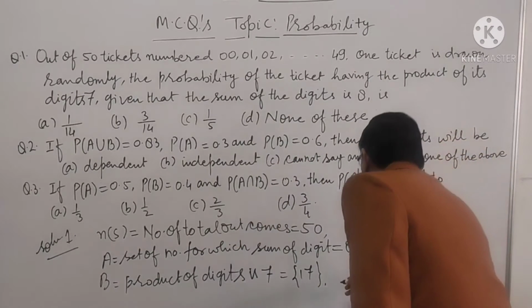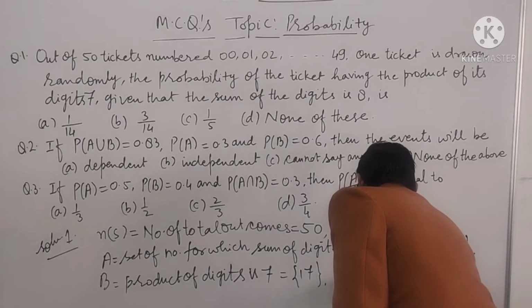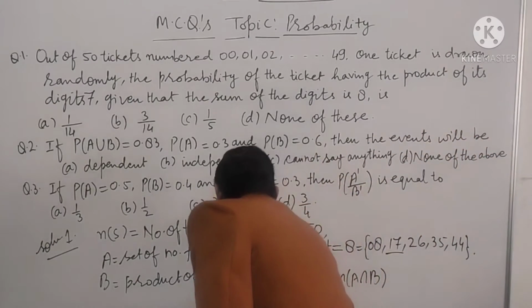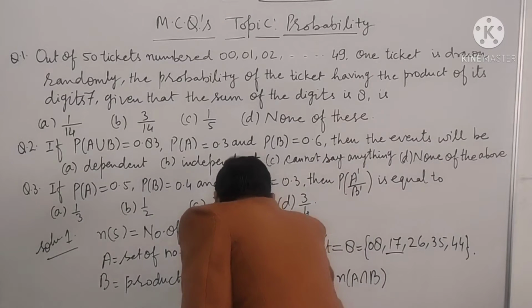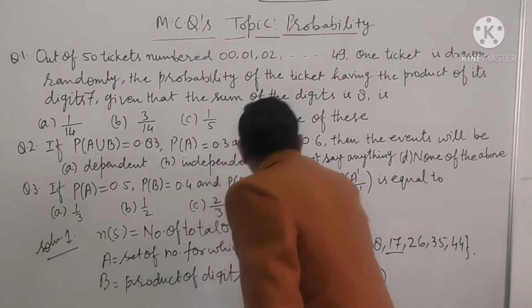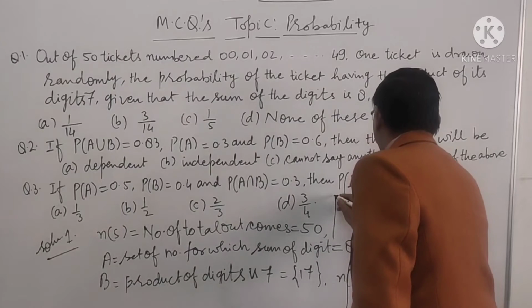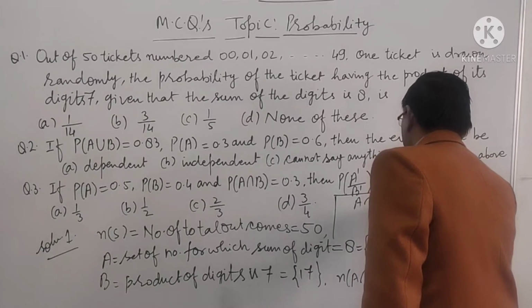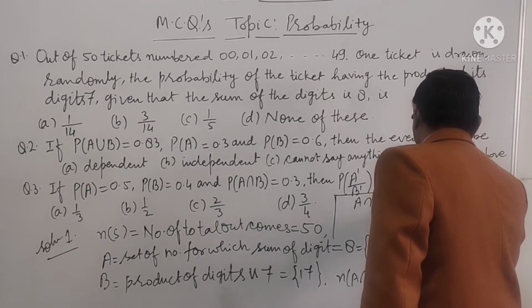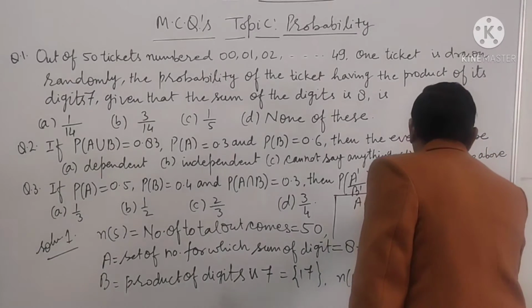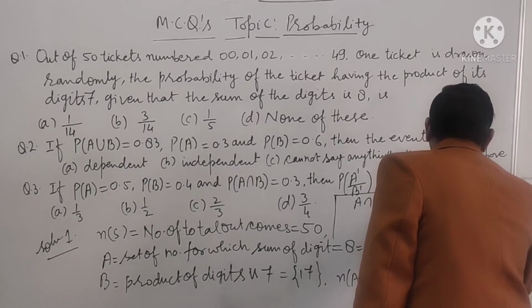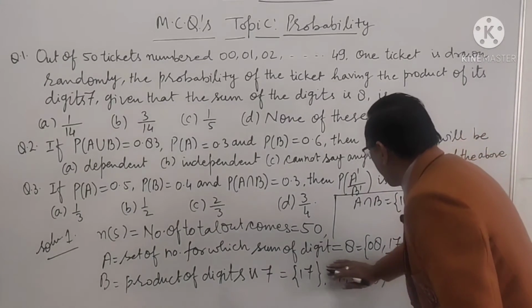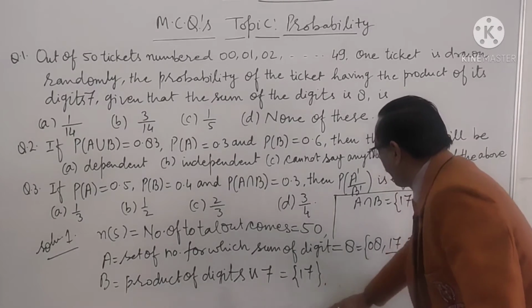Now here A intersection B. A intersection B is only 17. Then n of A intersection B is equal to 1.